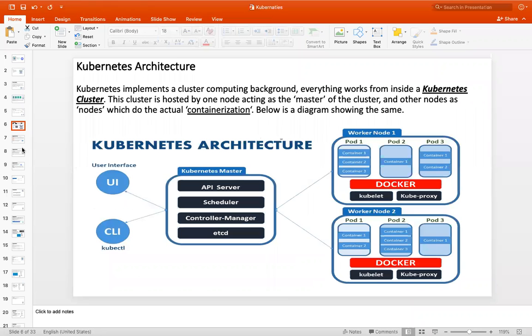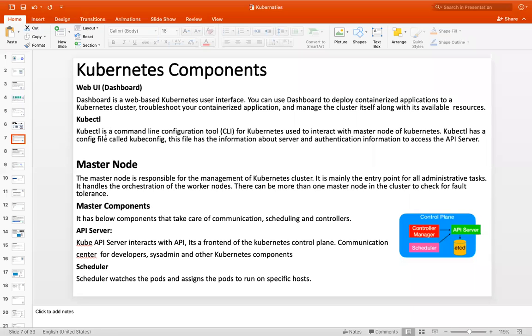This one, kubectl. kubectl is a command line interface for Kubernetes. We will use it to interact with the master machine of Kubernetes. The kubectl requires one file called the kubeconfig file. That file has the information about the master machine details and the username and password to connect to the master machine.